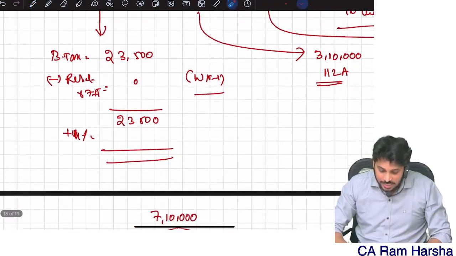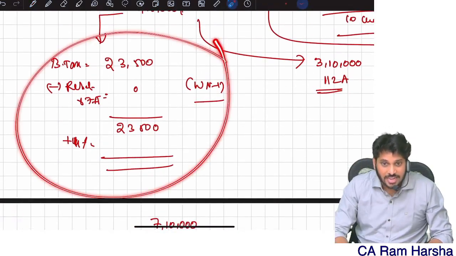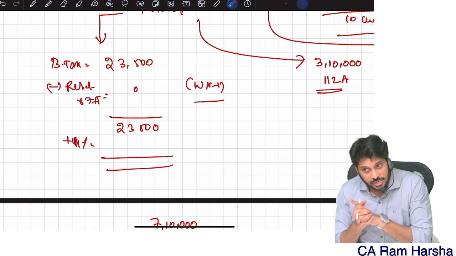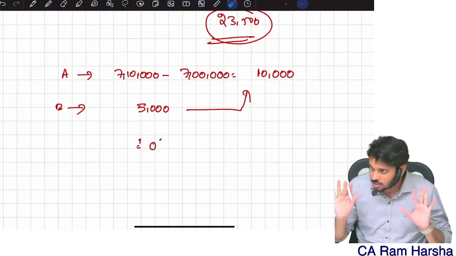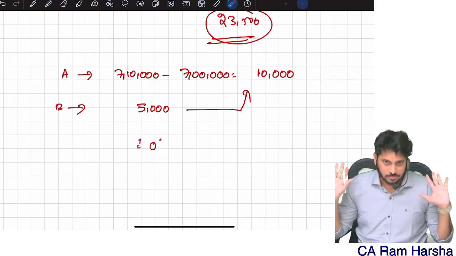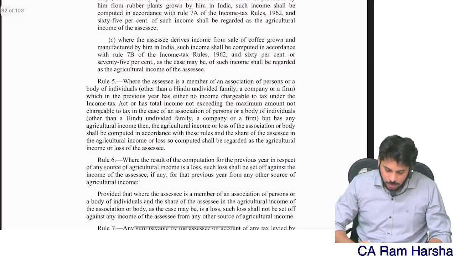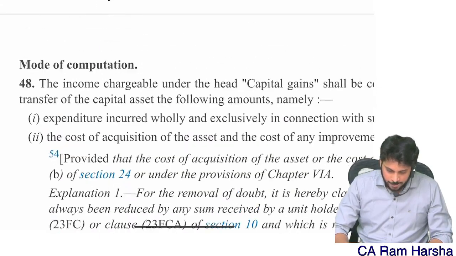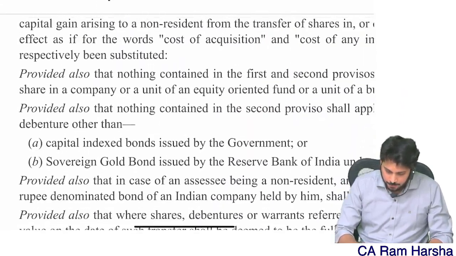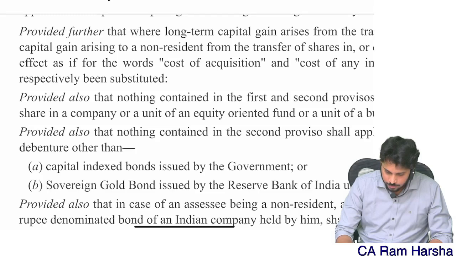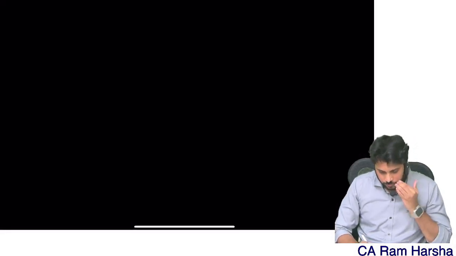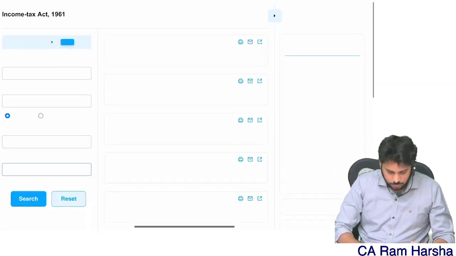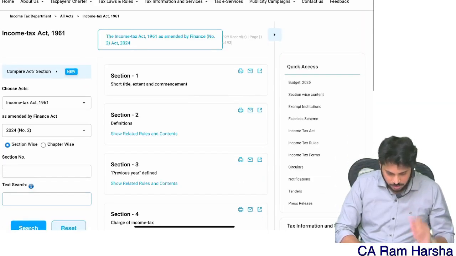Now, even till date, there is no clarification whether this computation logic is right or not. Because if I go absolutely by the computation logic, this is what even the Act says. How does the Act say it? You see here, for example, you see what the Act says. Just 1 minute.